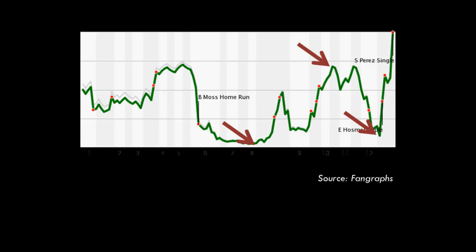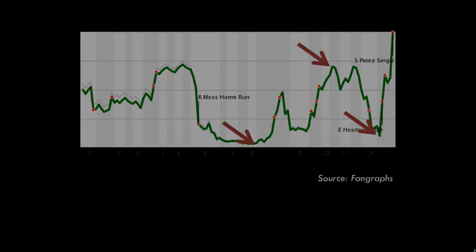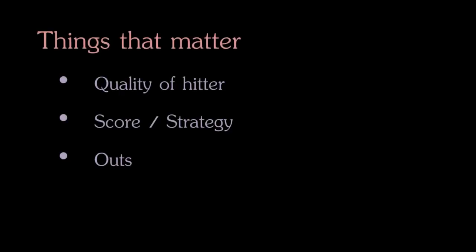So when can we bunt? Neither run nor win expectancy take into account the quality of the hitter at the plate or the pitcher on the mound. Both are based on averages. So in that game that we just looked at, Kansas City bunted 4 times. All 4 of them had a negative impact on their win expectancy, but that might not necessarily tell the whole story. 2 of the bunts were from one of the weakest hitters on the team.